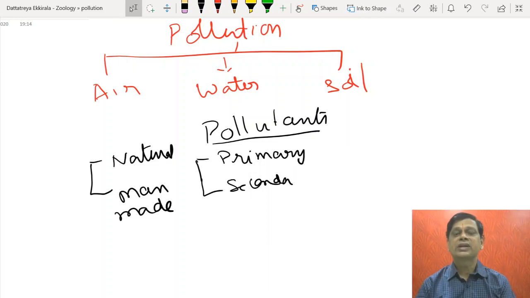You know that because of increased application of technology, man's eagerness to increase his production and economic well-being, this caused enormous changes in climate. So any change in the composition of the atmosphere, either air, water, or other things, you can call it pollution. In this revision, I'll only highlight a few important things. Other things you have to read. Many memory-based concepts are there. But this is also very important from the NEET point of view because ecology carries greater weightage.